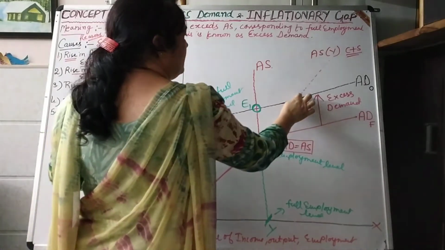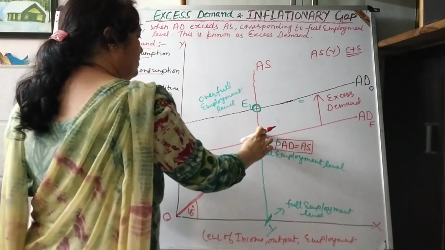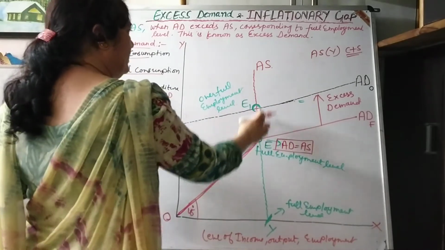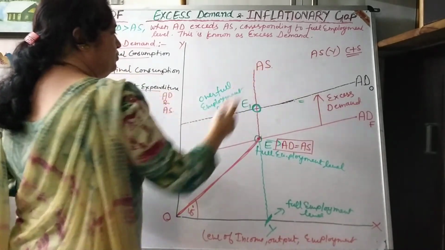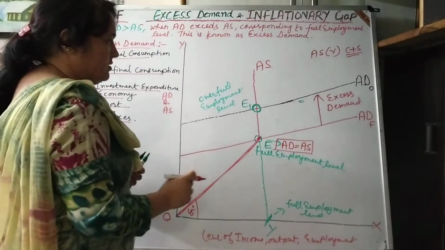Ultimately, I am removing this supply curve, because after reaching full employment level, aggregate supply goes parallel to y-axis. This concept is given by J.M. Keynes.